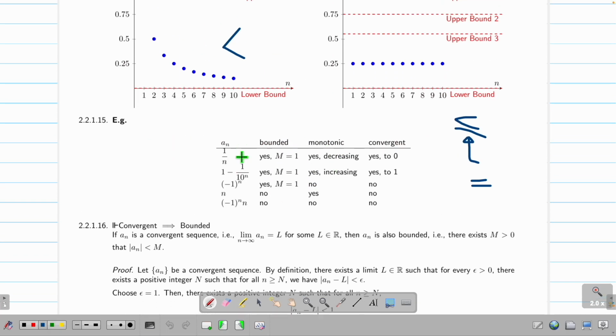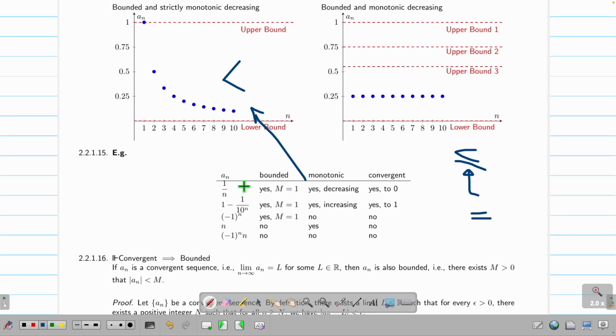Now here's an example. Is this sequence bounded? Yes, and the bound is 1. You think about it. The smallest n is 1. So the biggest number you can get is 1. So the bound is 1. If n is bigger than 1, it's only getting smaller. So yeah, is this monotone? Yes, going down. Actually, this one is this picture. Okay, is this convergent? Yeah.